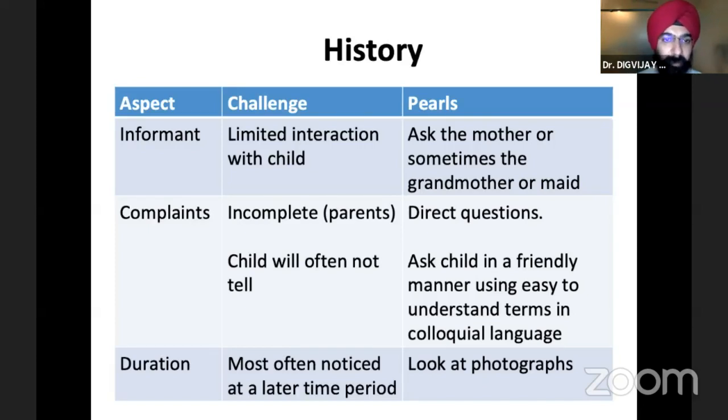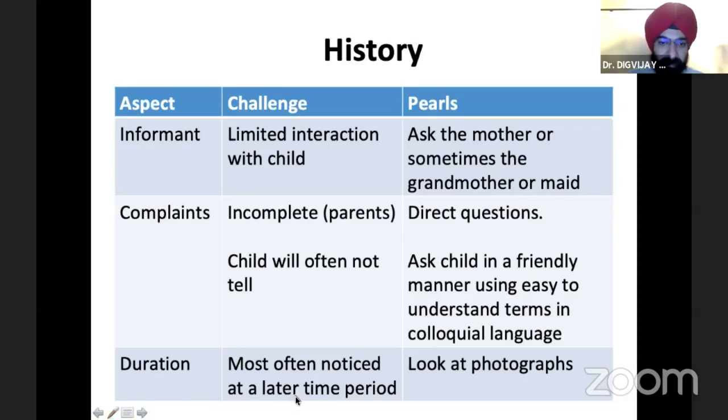So the informant is very important, because if you have an unreliable history, then the whole process doesn't make any sense after that. Then from the complaints perspective, the complaints are often incomplete. The child will not tell. Parents may know some part of it. You can ask direct questions here to lead the parents and ask the child in a friendly manner as well. And a lot of times he will respond.